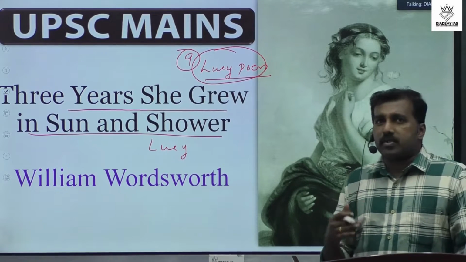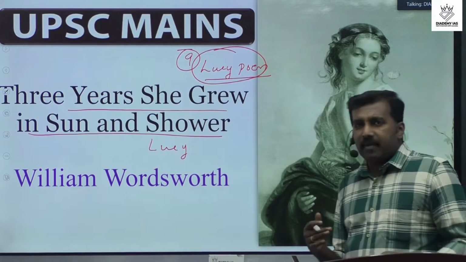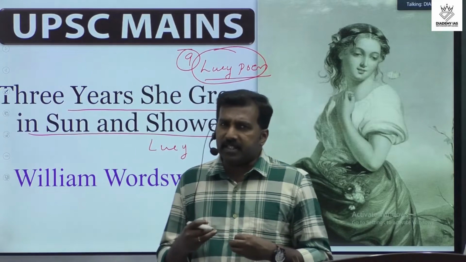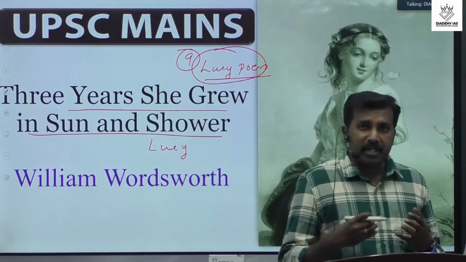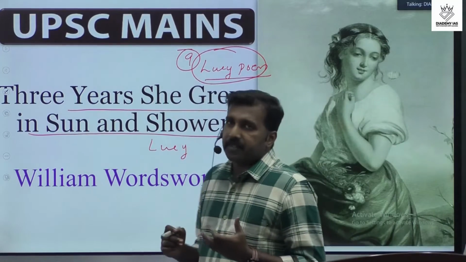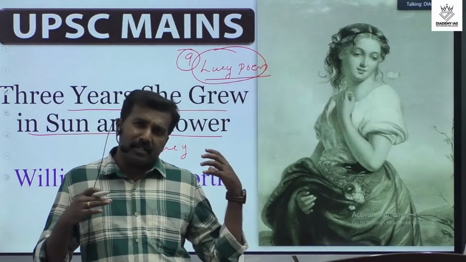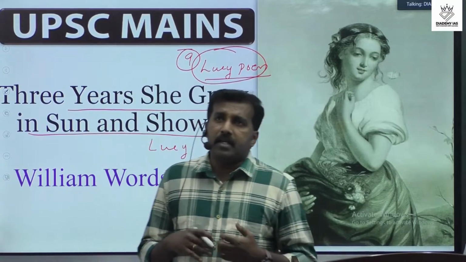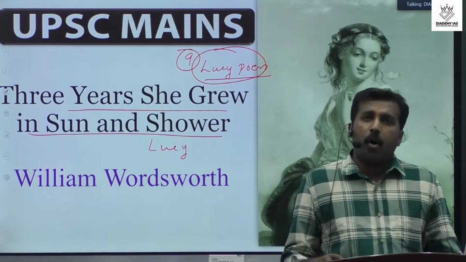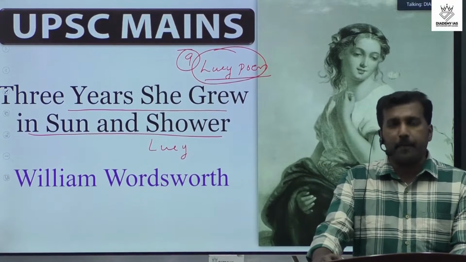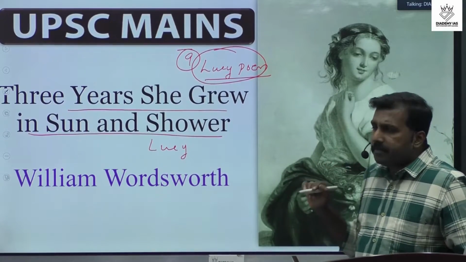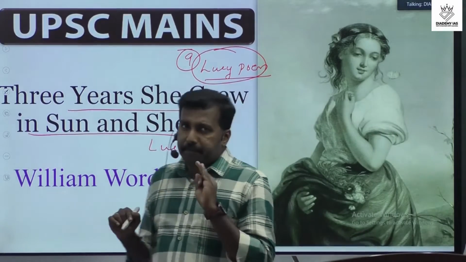In the last class we also discussed William Wordsworth's way of presentation. Mainly, William Wordsworth used his literary works to highlight the beauty of nature, because he represents nature as a central point in all his poems. Here the Lucy poem signifies a person.